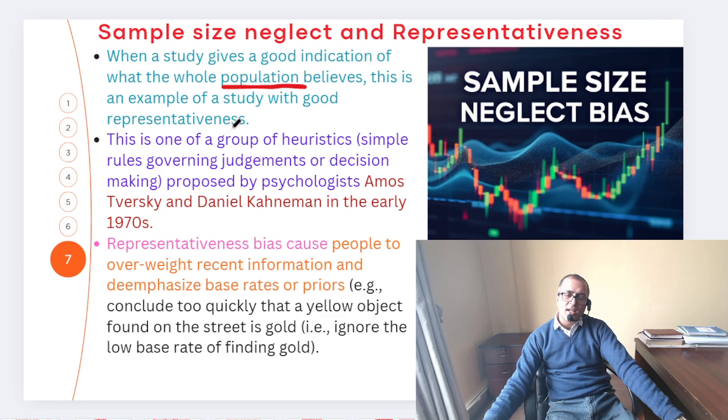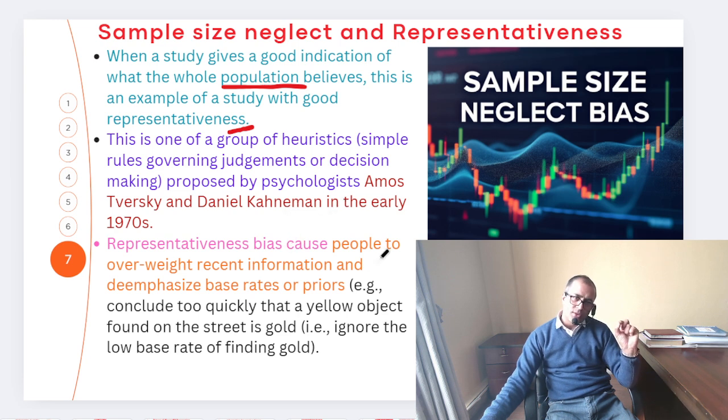Then we see that that is a poor sample size, and we can't say that that is a good representative. That is simply sample size neglect bias. This is one of the group of heuristics, or simple rules governing judgment or decision making, proposed by the psychologists Amos Tversky and Daniel Kahneman